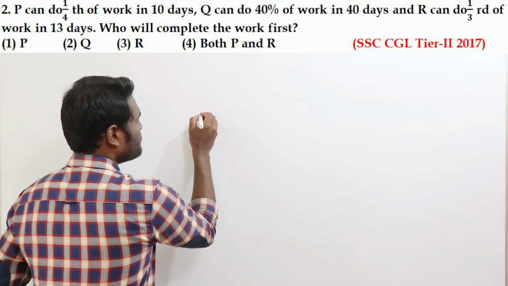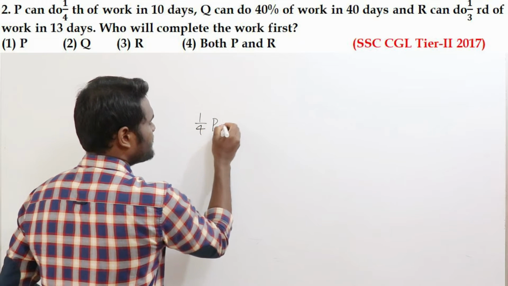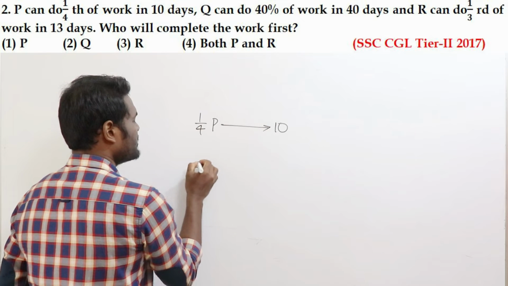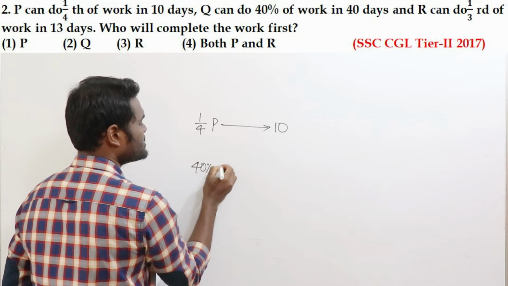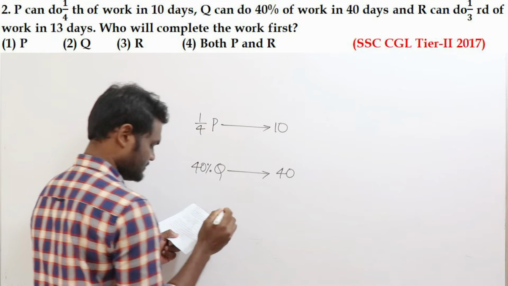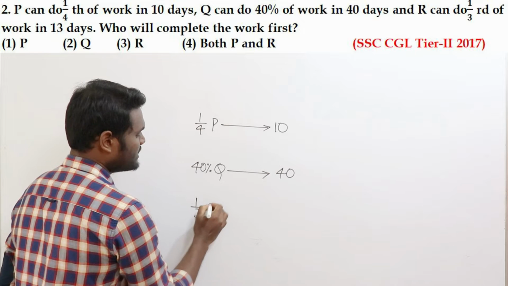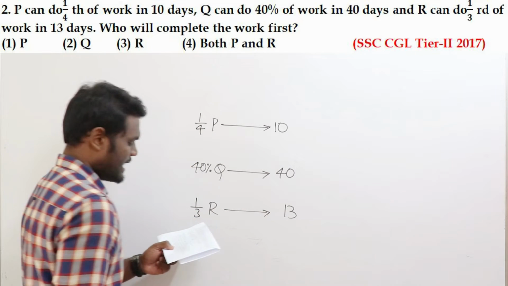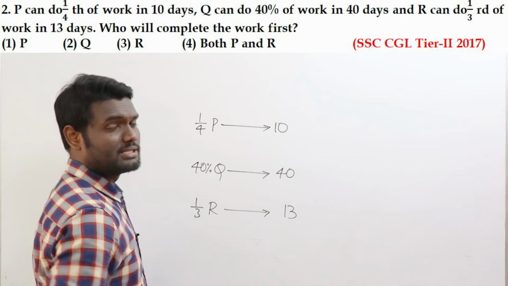If you look here, 1/4 of the work P can complete. In how many days it seems? 10 days. Next, Q can complete 40% of the work in 40 days it seems. 1/3 of the work R can complete in how many days? 30 days it seems. Now they are asking who of them is the fastest one.